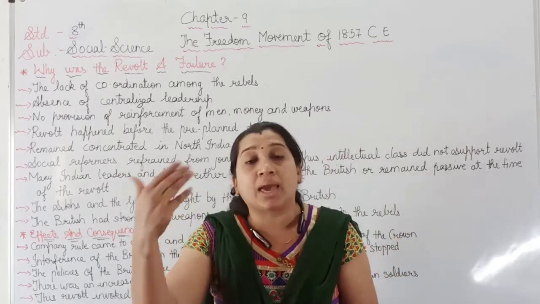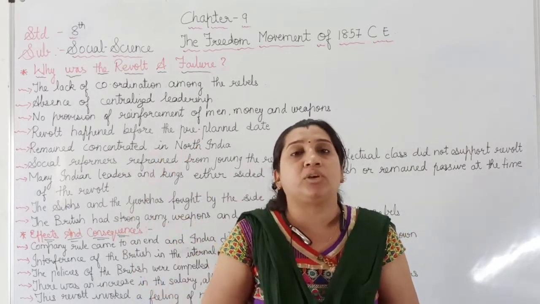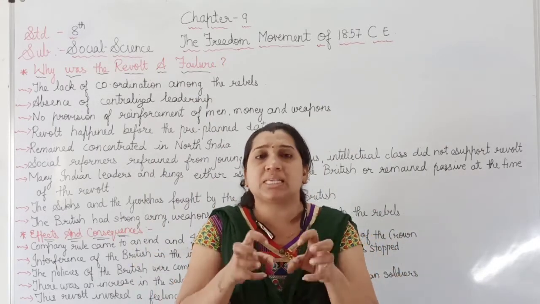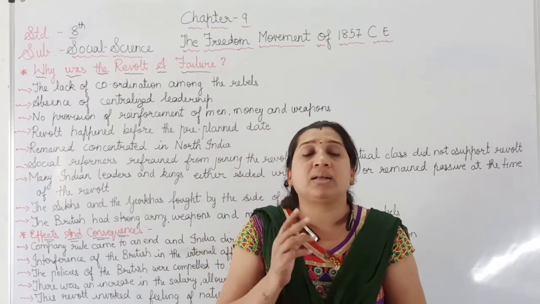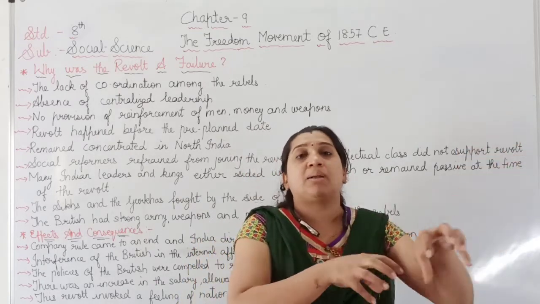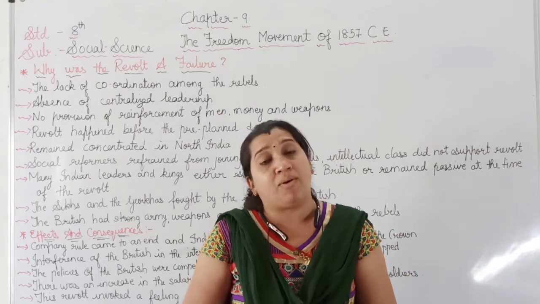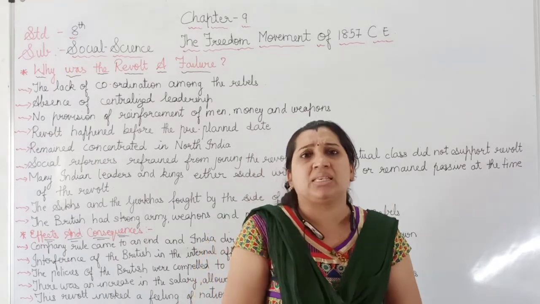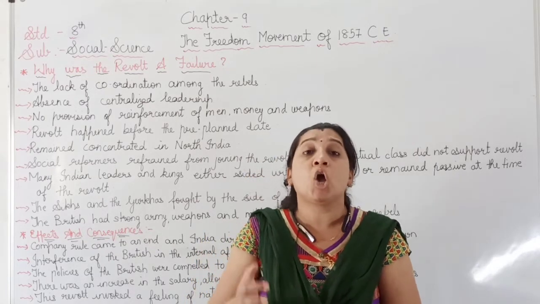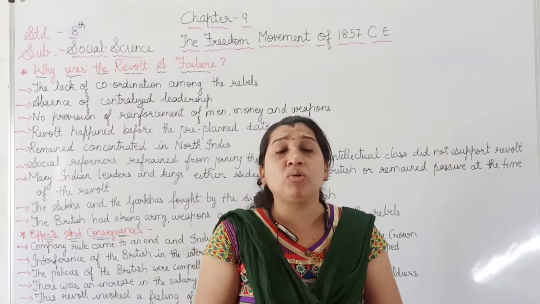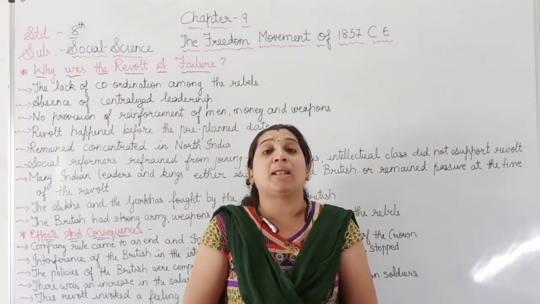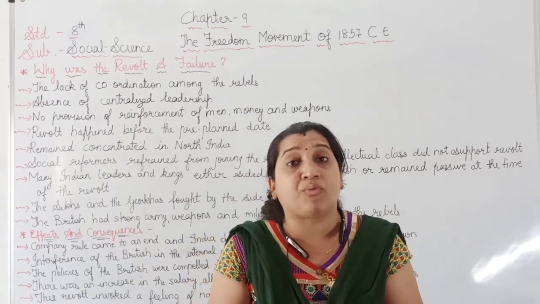Later on, he shot another British officer. Later on, when British soldiers surrounded him, he shot himself and attempted suicide. Later on, Mangal Pandey was taken to the hospital where he got treatment. The reason behind taking him to the hospital was that the British wanted to get information about the revolt of 1857.